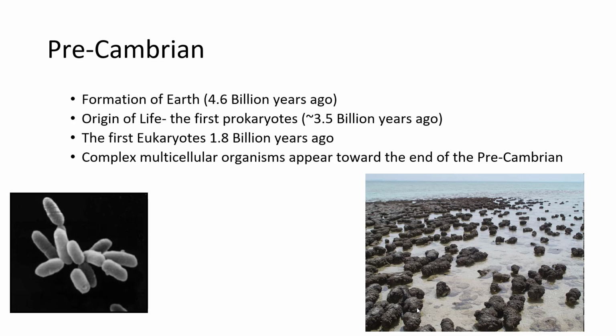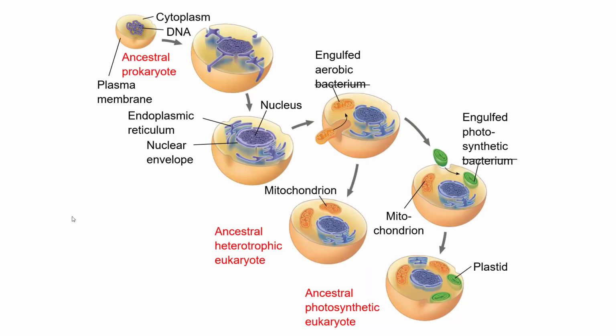And then if we look here, we have complex multicellular organisms. So we have eukaryotes 1.8 billion years ago. Then right towards the end of the Precambrian, we have multicellular organisms showing up. So multicellularity evolves. And I want to talk a little bit about this, and we'll hit it more in the chapter on eukaryotes. But all cells originally were prokaryotes, right? They did not have a nucleus. They did not have membrane-bound organelles. So where did organelles like the nucleus come from?